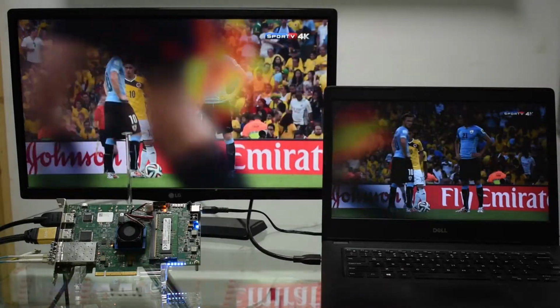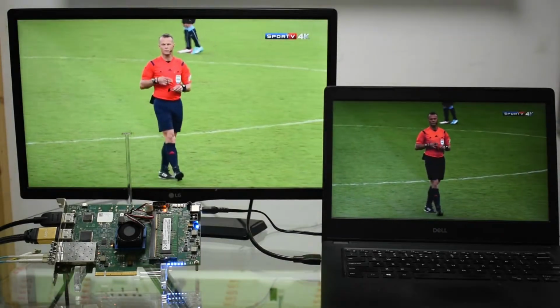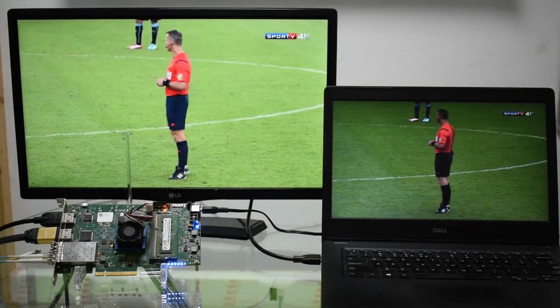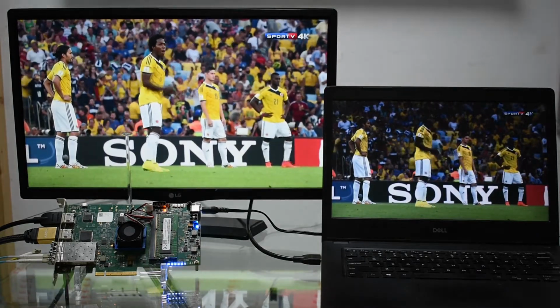You can see the low latency with the displayed video here. The ARINC818 link rate and resolution are configurable depending upon the requirement.